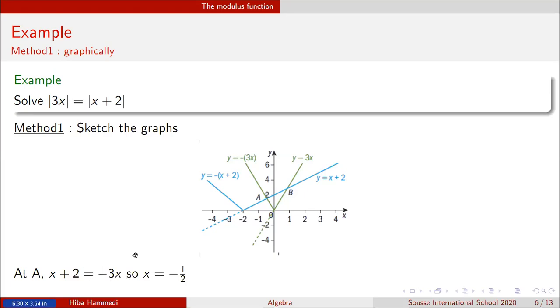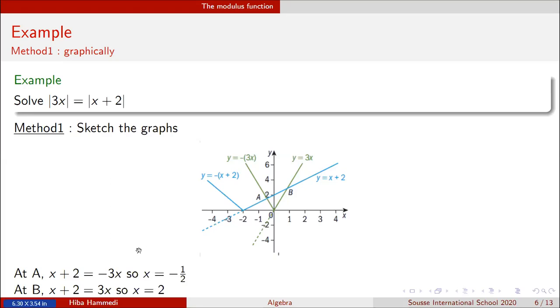Using this, I can get exactly the value of x, the first coordinate of the meeting point. Reformulating this equation, I get that x = -1/2. This is the first coordinate of A, and this is the first solution. I just need to read the first coordinate of the meeting point.